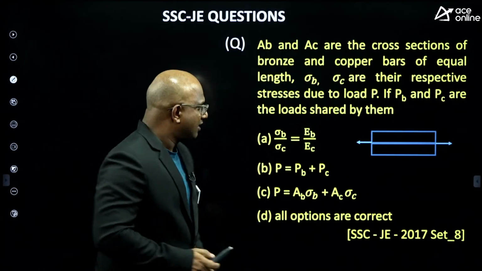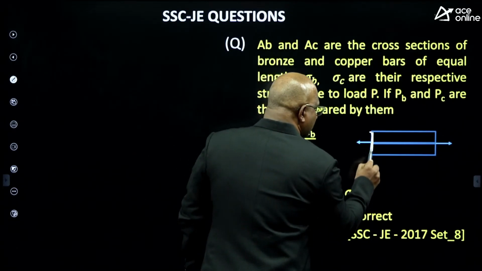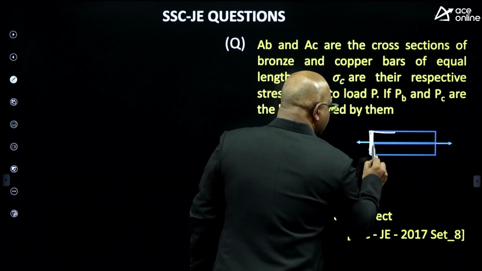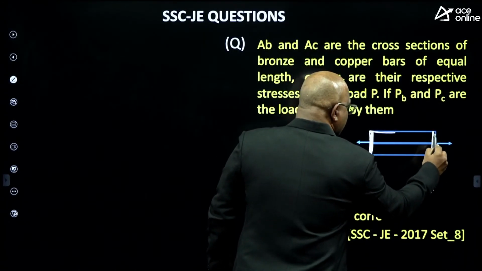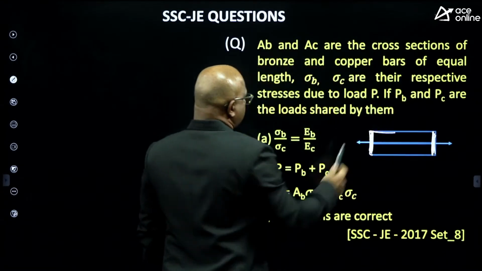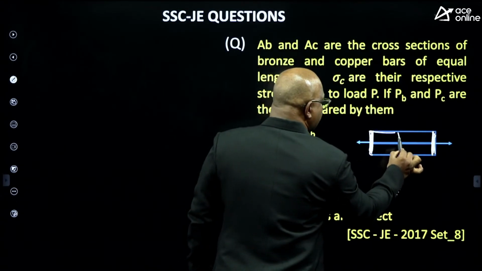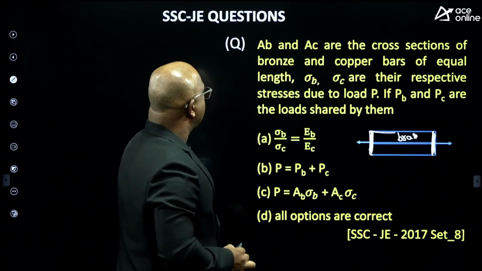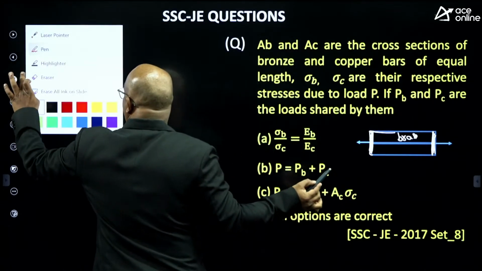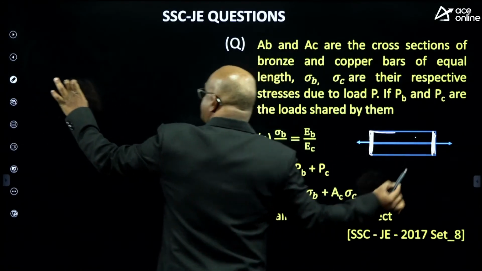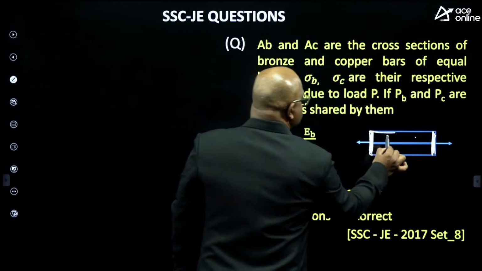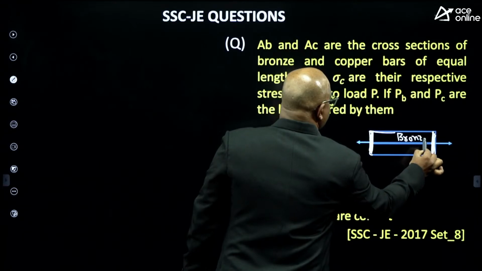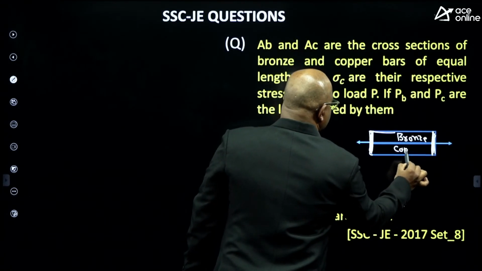Think about it, guys. Just a minor correction in the question, in the figure they have given it wrong. One plate is here, and here also one plate is there. One is the brass, and the second one is the bronze. Sorry, guys, bronze and copper. This is the bronze. This is the copper. Then which one is correct?